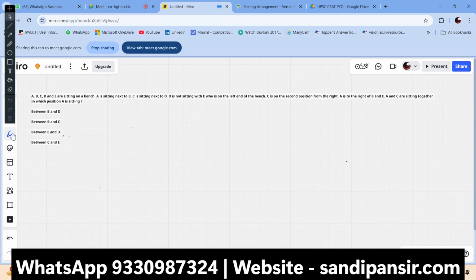A, B, C, D are sitting on a bench. A is sitting next to B. C is sitting next to D. D is not sitting with E, who is at the left end of the bench. Okay. A, B, C, D, E, five people are there. 1, 2, 3, 4, 5. Suppose this is the left end of the bench. E is here. C is in the second position from the right.